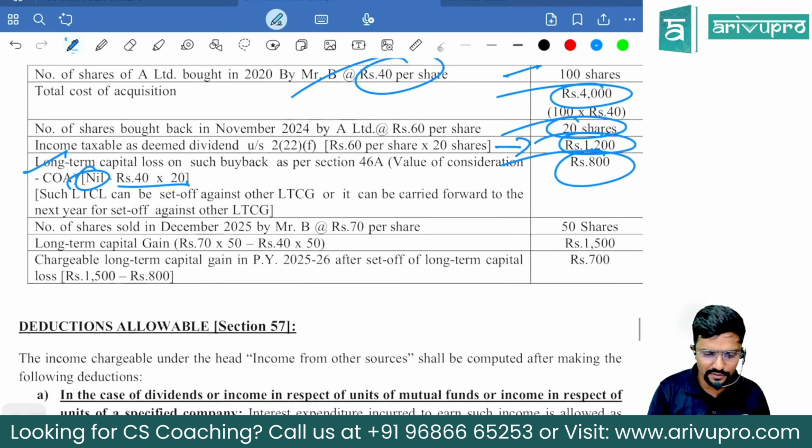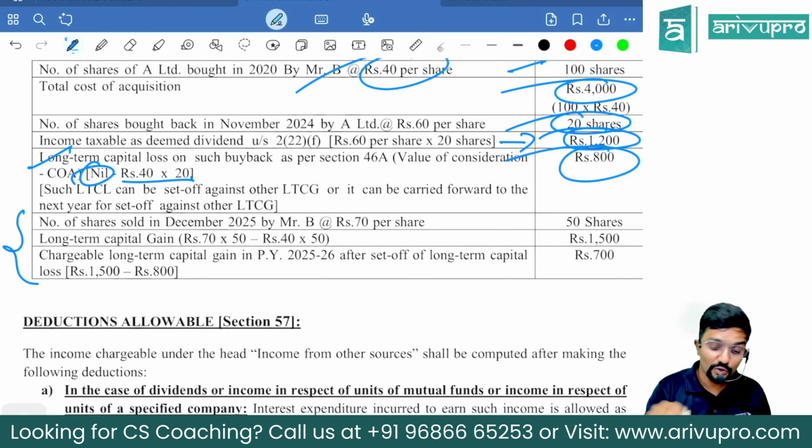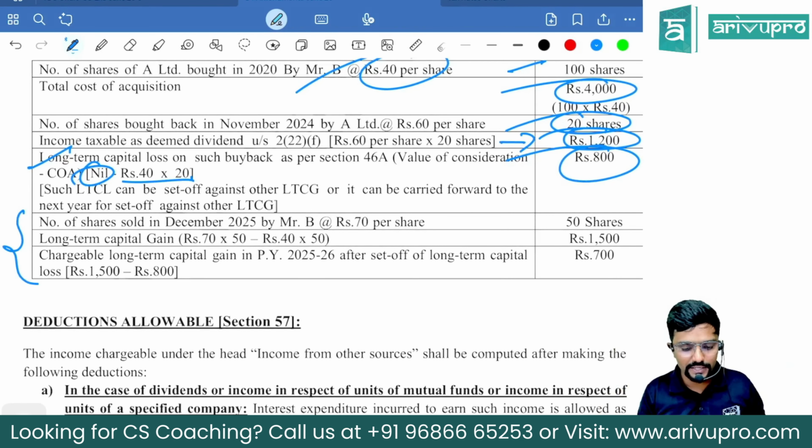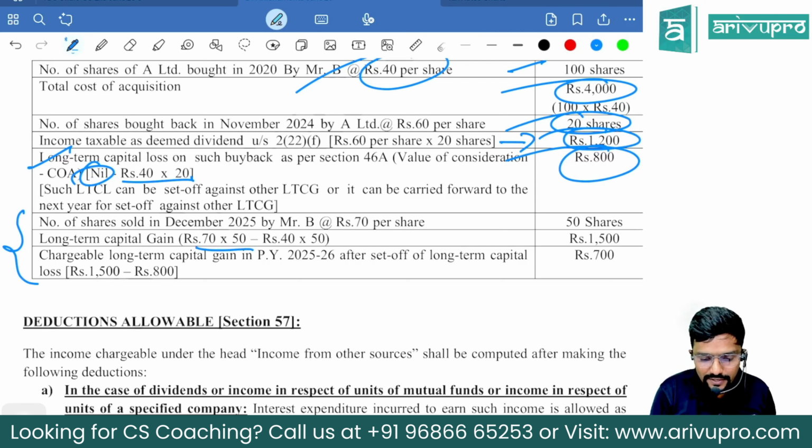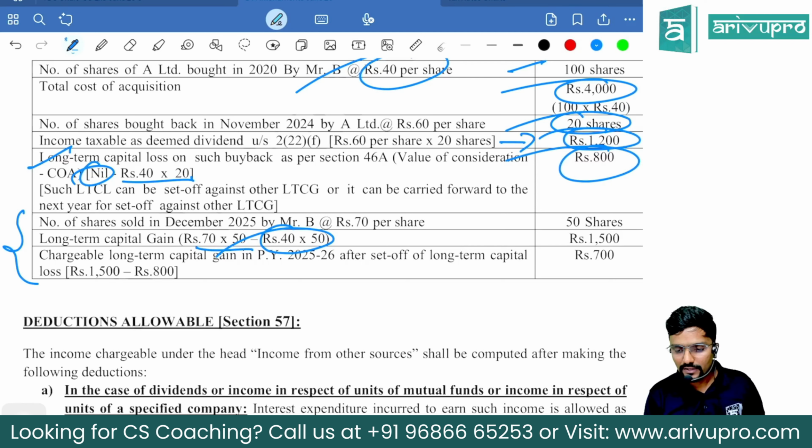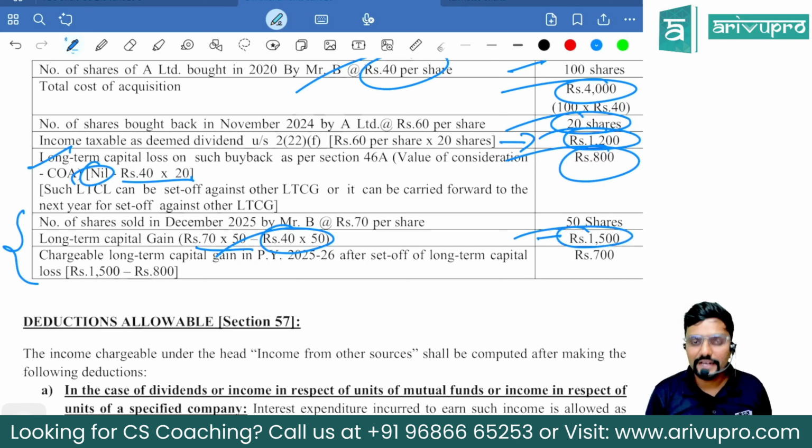So I have also continued and told the number of shares sold, not bought back, sold in December 2025 by Mr. B at 70 per share. 50 shares he has sold. Sir, what is the long-term capital gain? 70 into 50 is the sale value minus the cost of it. 40 into 50, 1,500. So, is the entire 1,500 taxable, sir?